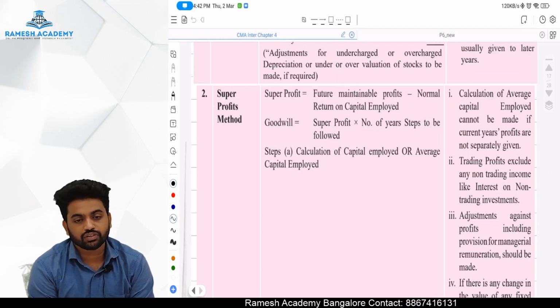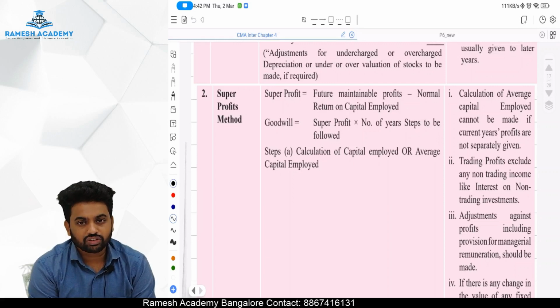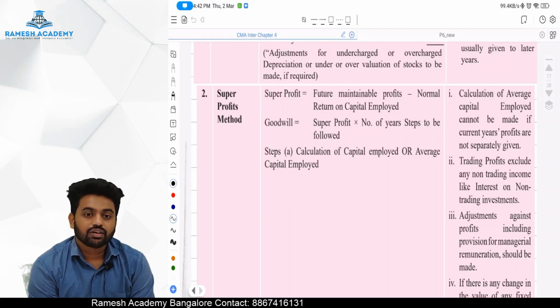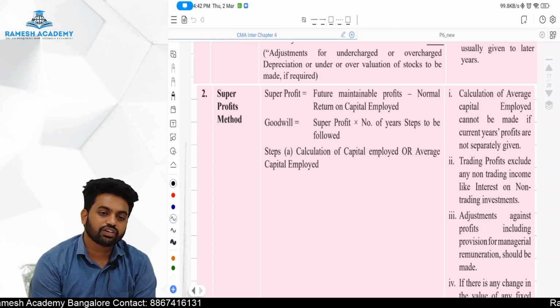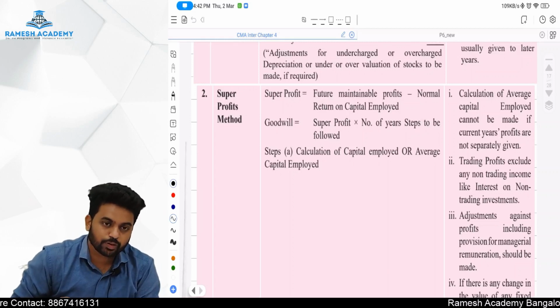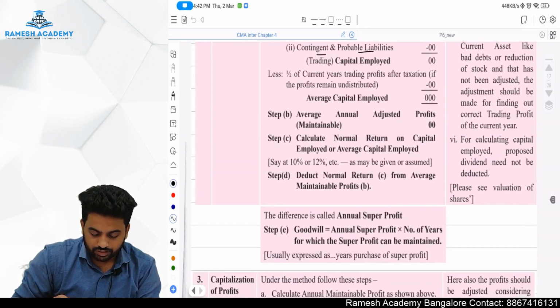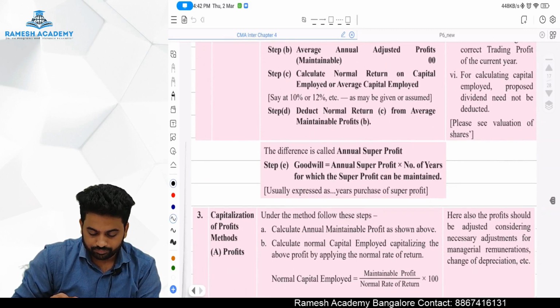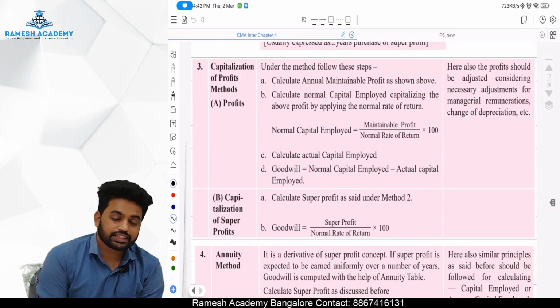How are we going to find that out? We will find out how much capital we have invested and multiply it with the normal rate of return. We will get a super profit. If we multiply it with the number of years of purchase, we will get the goodwill. Okay. Next one is the capitalization of profit method.